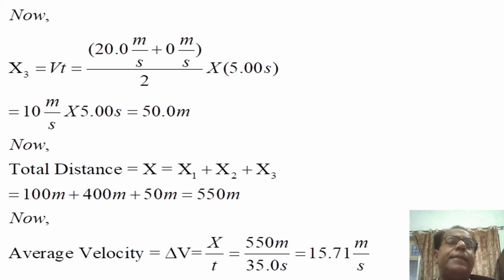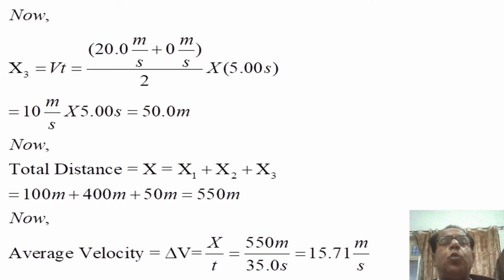Now total distance x is equal to x1 plus x2 plus x3, equal to 100 meter plus 400 meter plus 50 meter, which is 550 meter. But we had to find average velocity. So average velocity is equal to x over t.